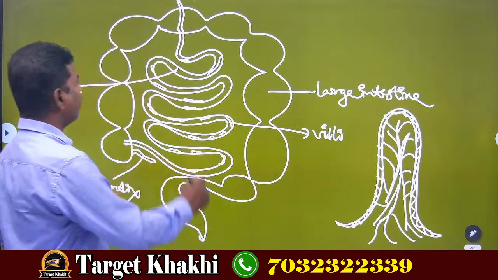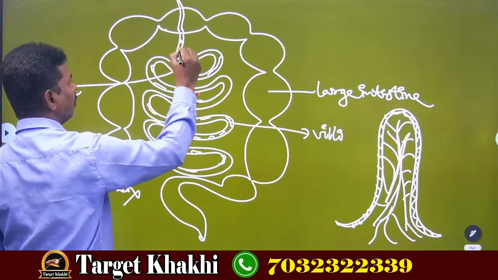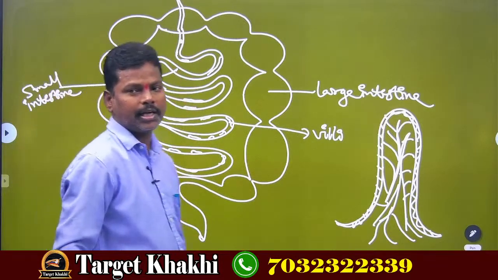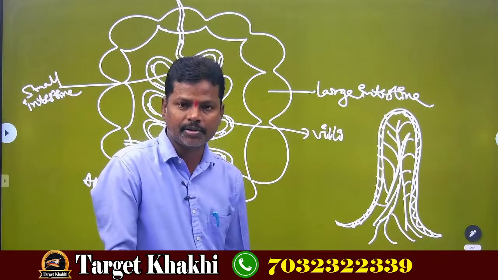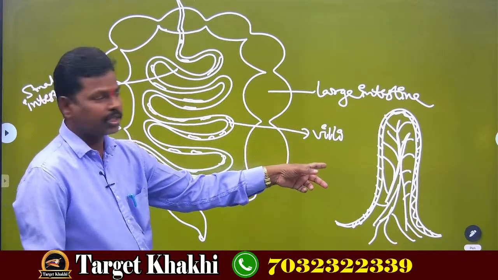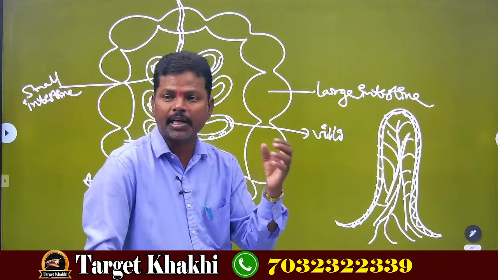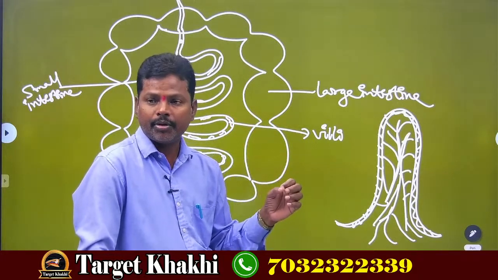When the chyme, the semi-solid food, is passing through the small intestine, these villi, the finger-like projections attached to the walls of the small intestine, absorb the chyme into blood vessels.